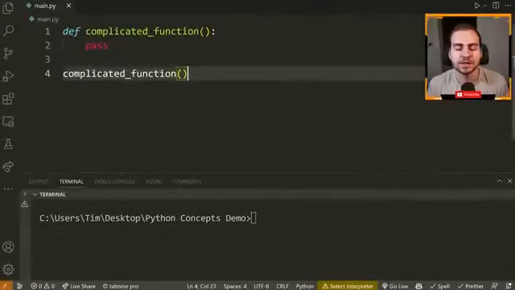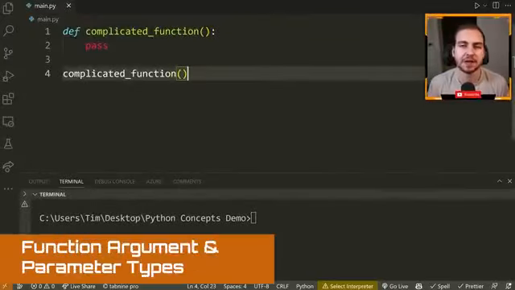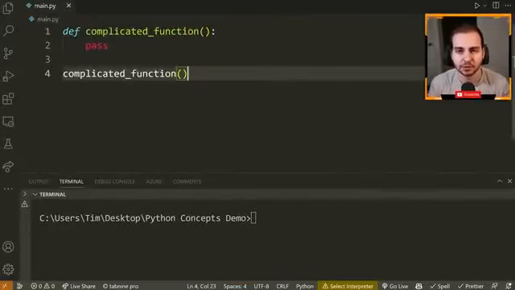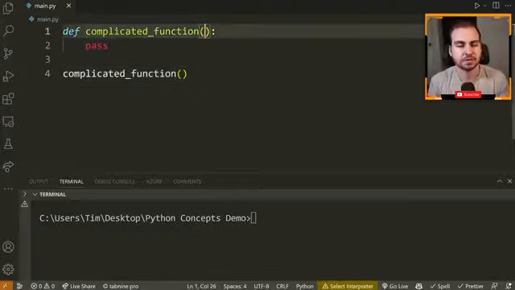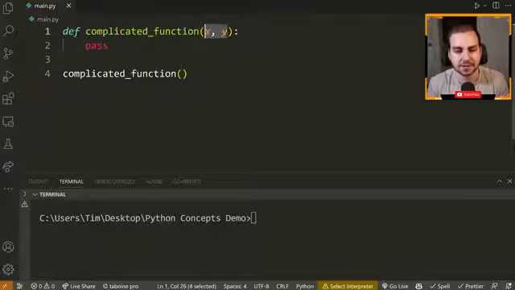All right, so the next concept here is the different Python argument and parameter types. Now there's quite a few, that's why I'm going through this concept, and a lot of times people have no idea what they are beyond the basic ones. So if we define a function here, like a complicated function, we can have what's known as our necessary parameters or our positional parameters that are defined in order. So I can have something like x, y.